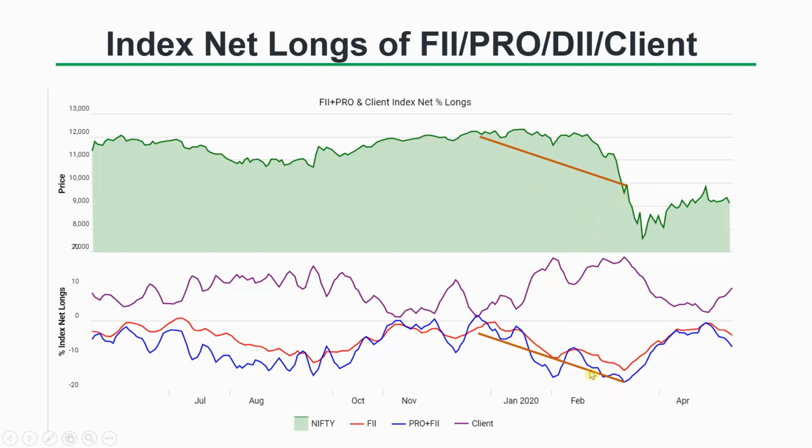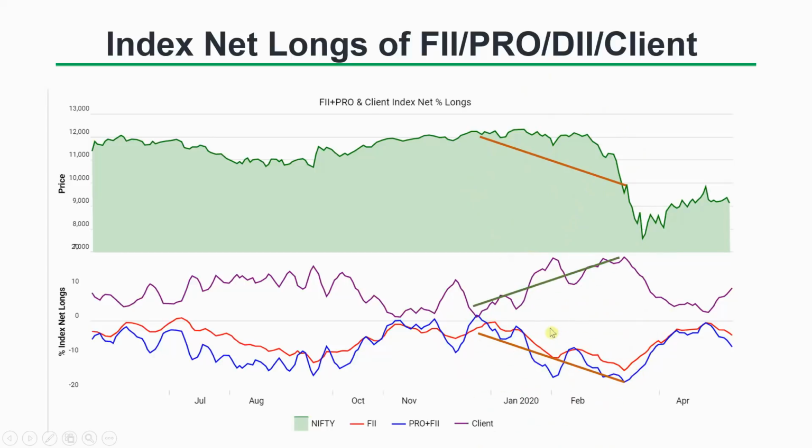And from this point here, they covered their shorts. So that is a clear trend that you can see, which is driven by the FIIs and pros. They are the major beneficiaries of this particular move because they were heavily short.